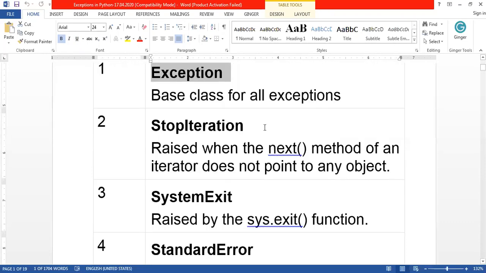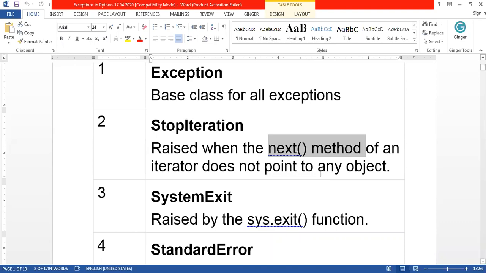Another one is StopIteration. When can this be used? In this class there is a method called next. When this next method tries to read an object but it does not exist. It will read the objects one by one, and when it reaches the last, after that it cannot read another object.